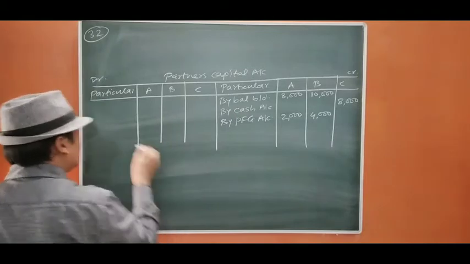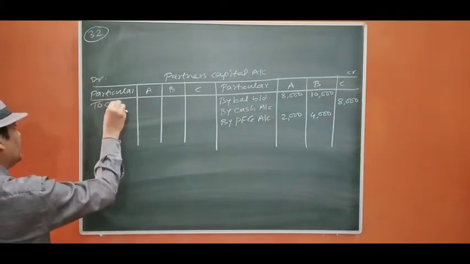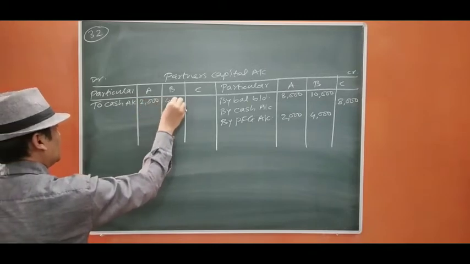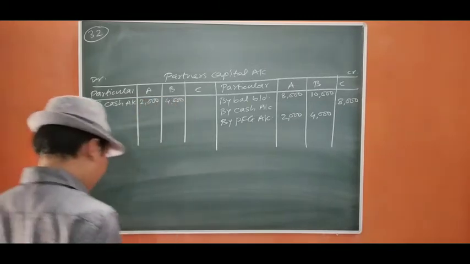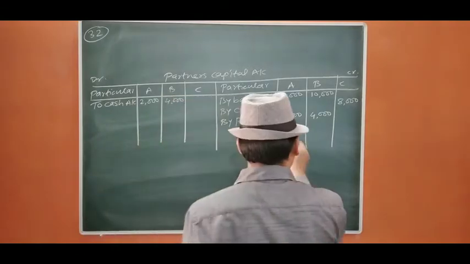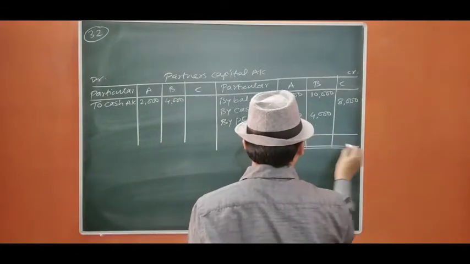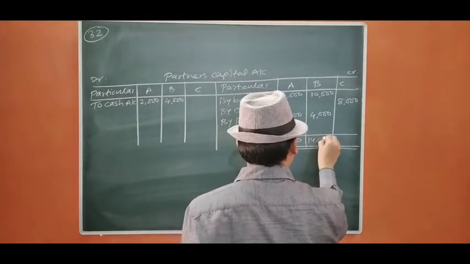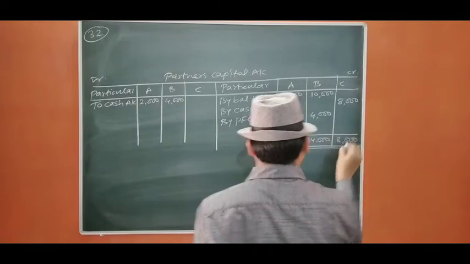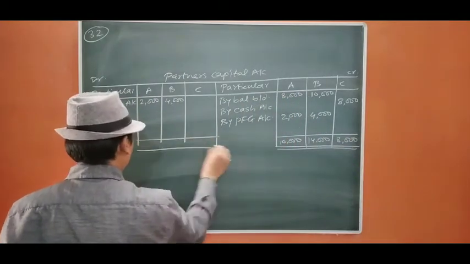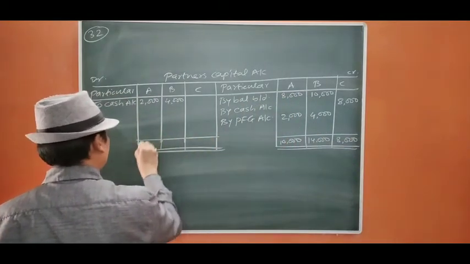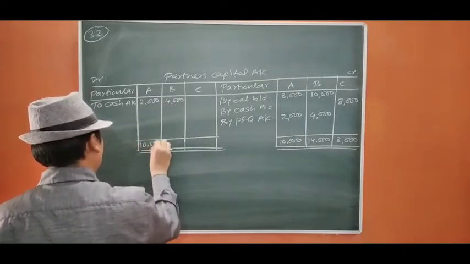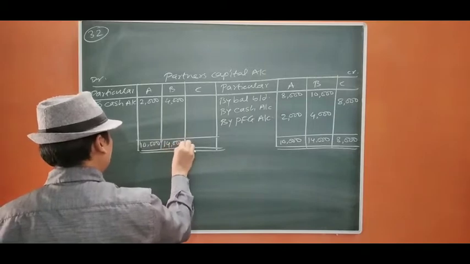And this amount is withdrawn by the partners, that is 2,000 and 4,000. Now let us close. No other information is given. It is going to be 10,000, 14,000 and 8,000.